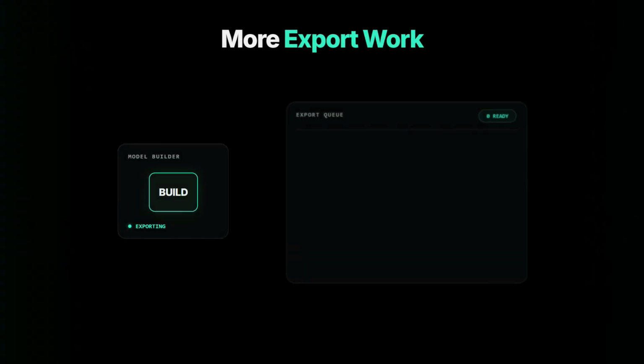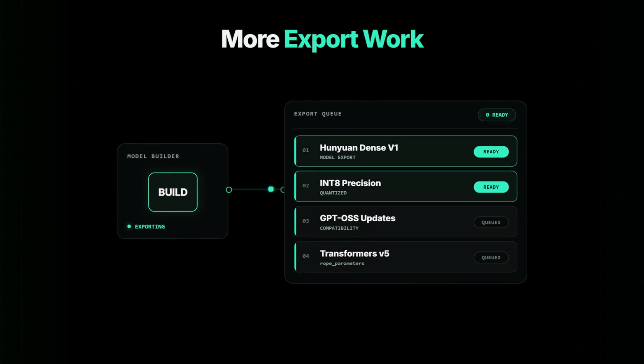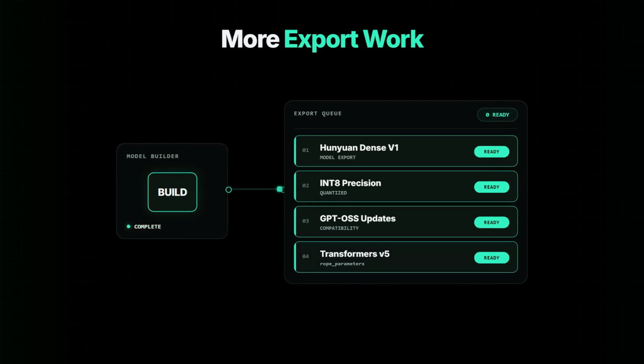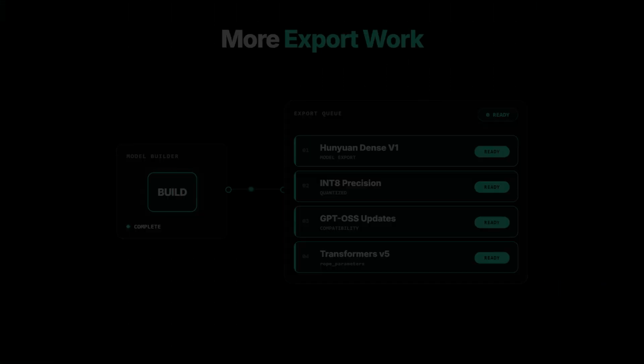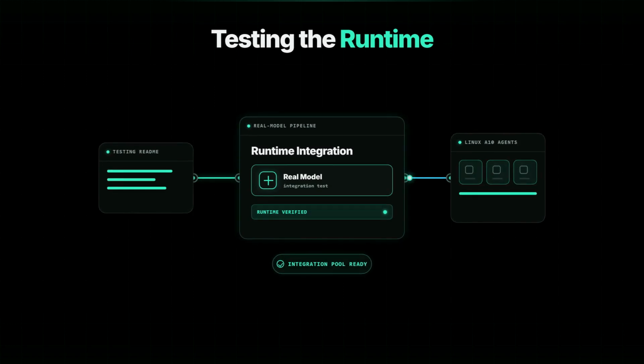Beyond Qwen, the model builder gains Hunyuan Dense v1 export, INT8 precision support, updated GPT OSS handling, and support for Transformers version 5 rope parameters. The release adds a real model integration test pipeline and a README for the testing folder. It also moves integration tests to Linux A10 agents and a new Linux pool.